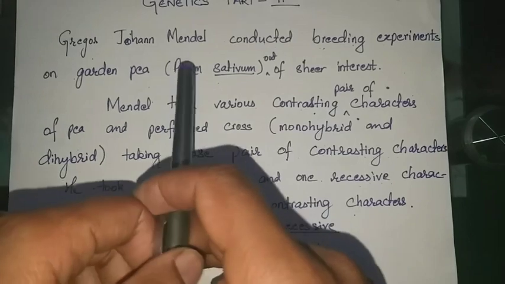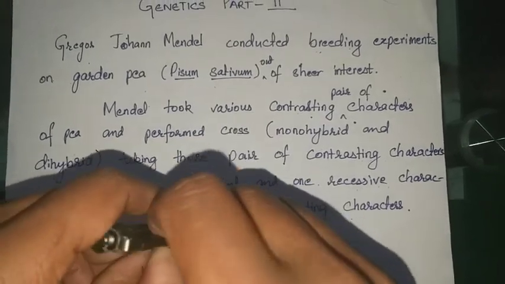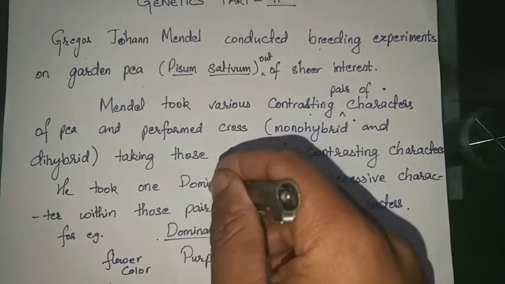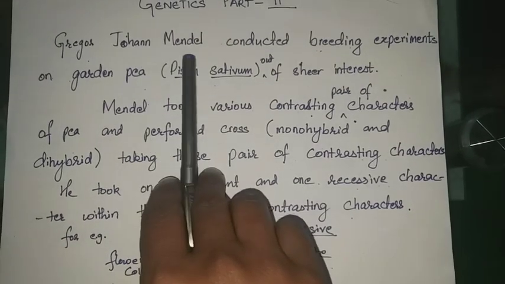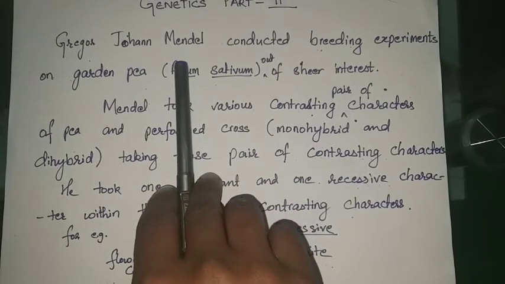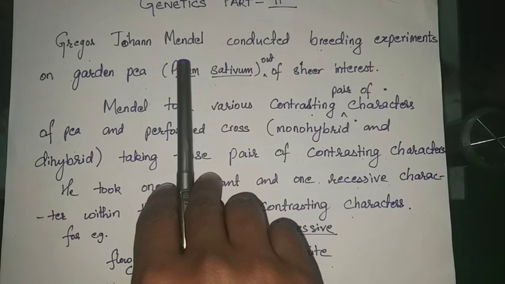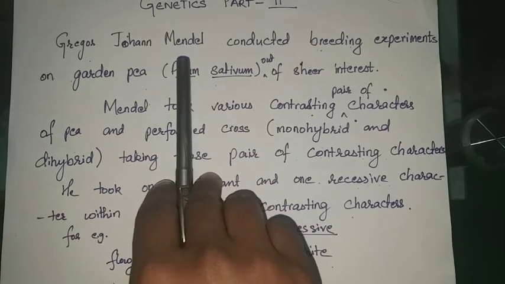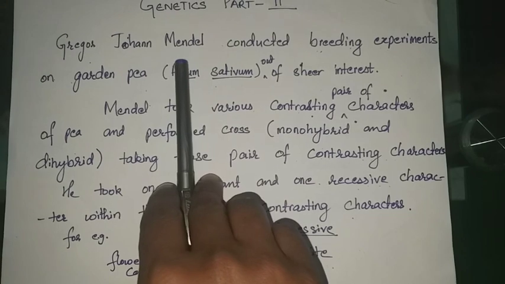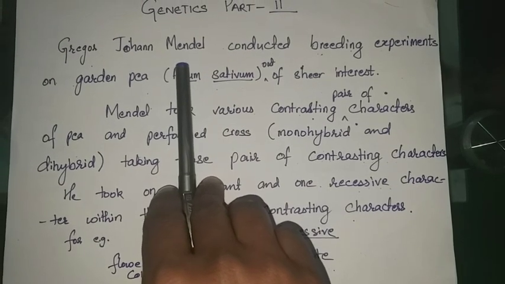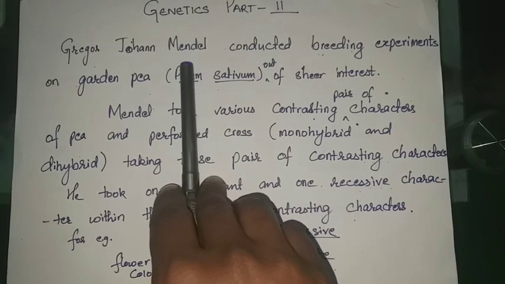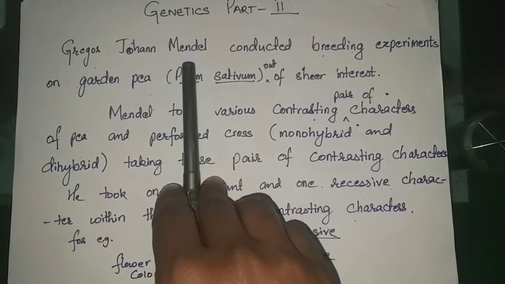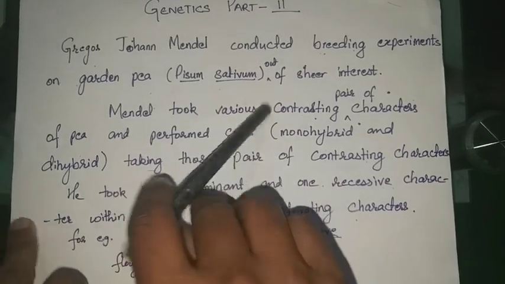So first let us talk about genetics. We have already learned about genetics. Genetics is the study of transmission of genes from parents to their offsprings. Now, Gregor Johann Mendel is also known as the father of genetics. I had asked you a question in my previous class, why Gregor Johann Mendel is known as father of genetics. You may have done the assignment.